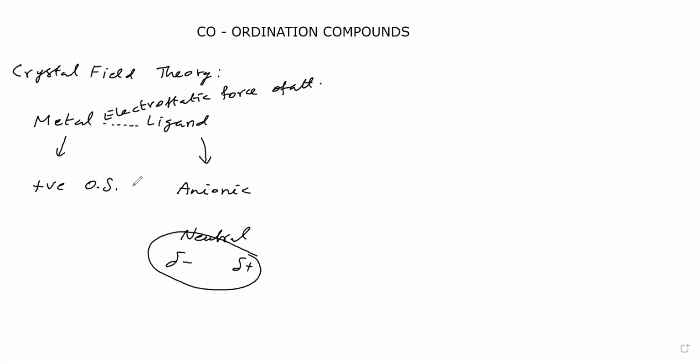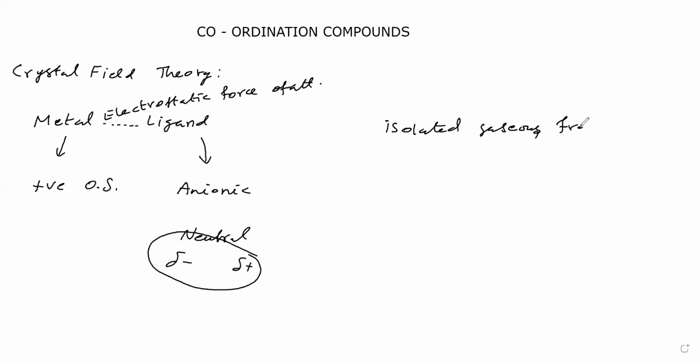Okay. Now we will see that the central metal's valence shell contains d orbitals. How will the energy of d orbitals be? The energy of d orbitals depends on which factors? That we will see now. We take an isolated gaseous free metal.